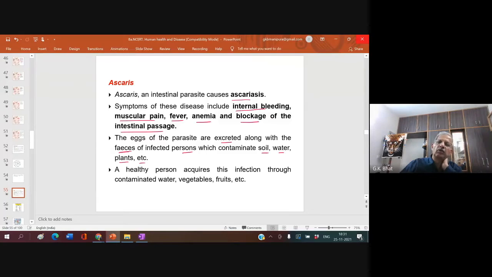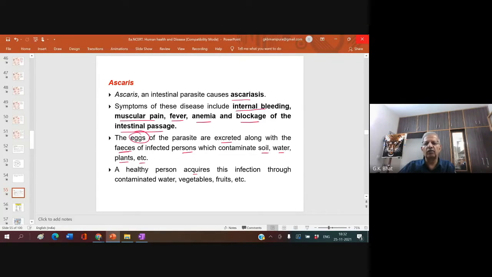We are always habituated to eat on the roadside, and we find it more tasteful than the food prepared by our mom. Am I right, Aisha? Janani, Jyoti, Namrata, Nadira. Yes, sir. You feel it is more tasteful than whatever mom prepares at home. And it is more tasteful because of the eggs present in them.